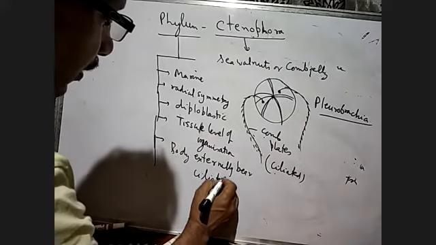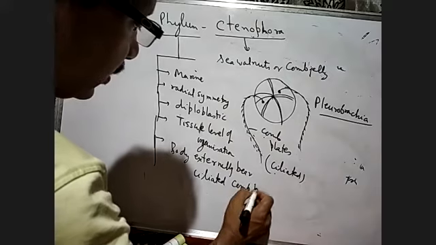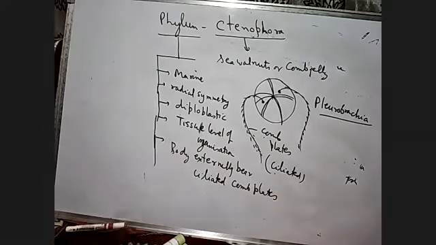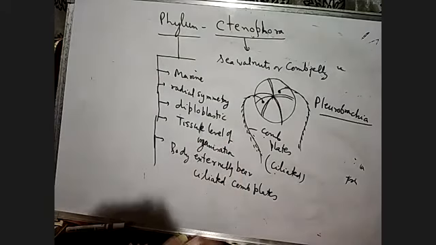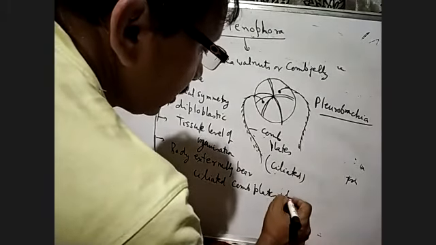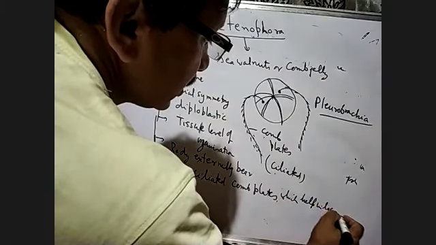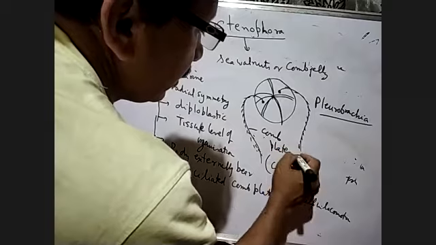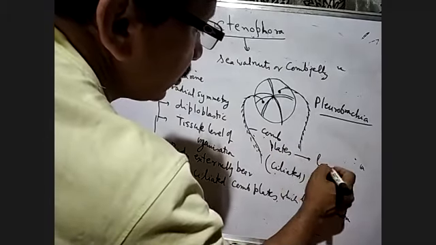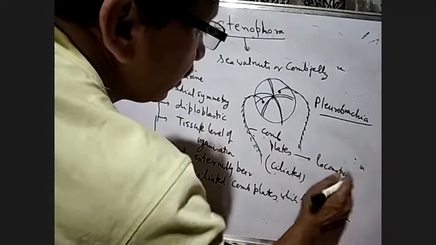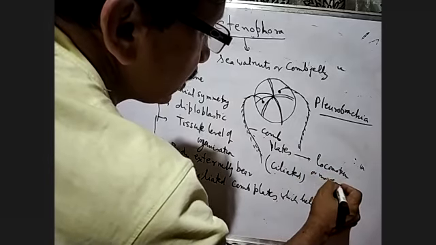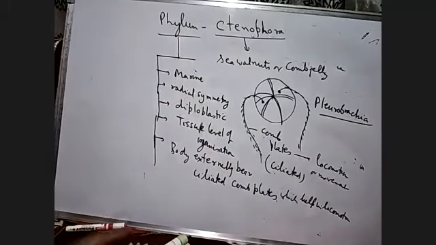This complex will help in locomotion or movement in the seawater.